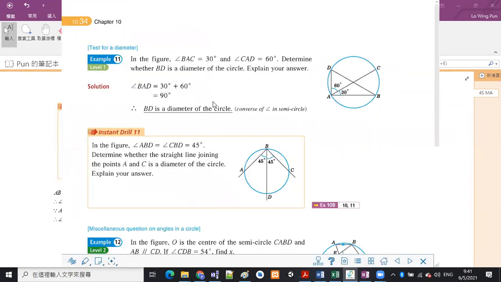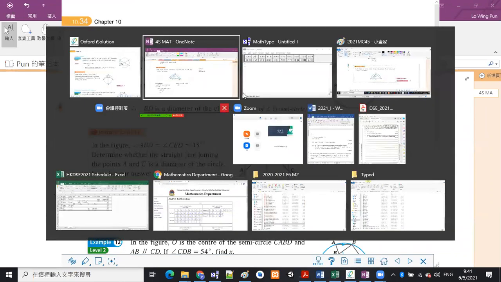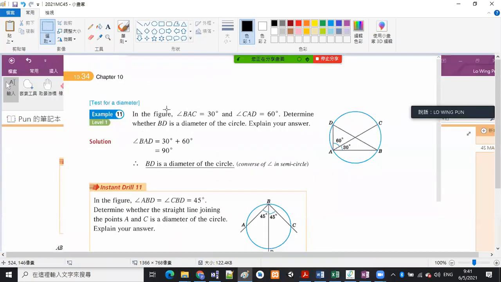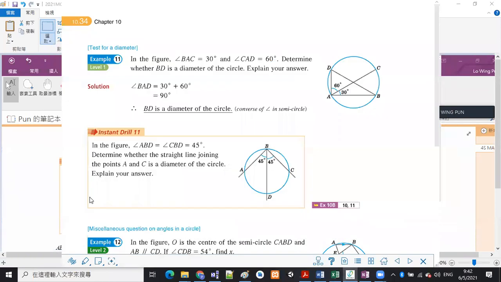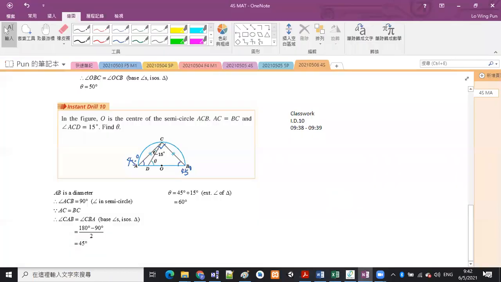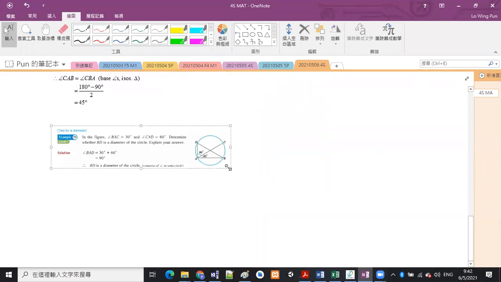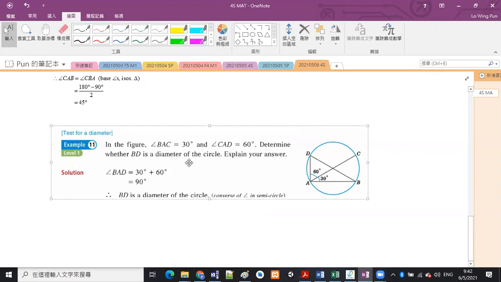Next one. So example 11。咁我哋睇一題咧，係即係我哋可能要用到 Converse 嗰個嘅。OK， 咁但係呢題其實都好簡單嘅，即係太過分簡單啦，係嘛 ？Example 11. Angle BAC is 30 degrees, CAD is 60 degrees. Determine whether BD is a diameter of a circle. Explain your answer.